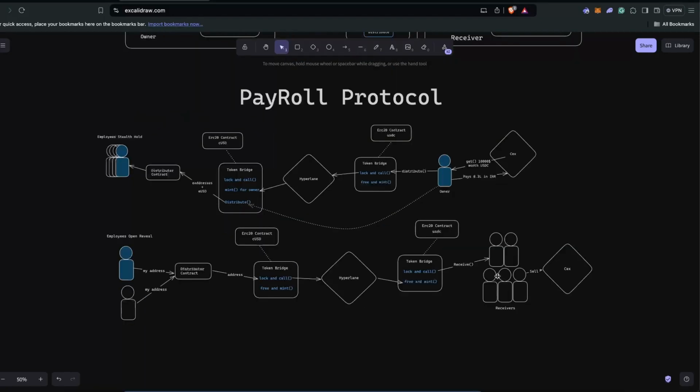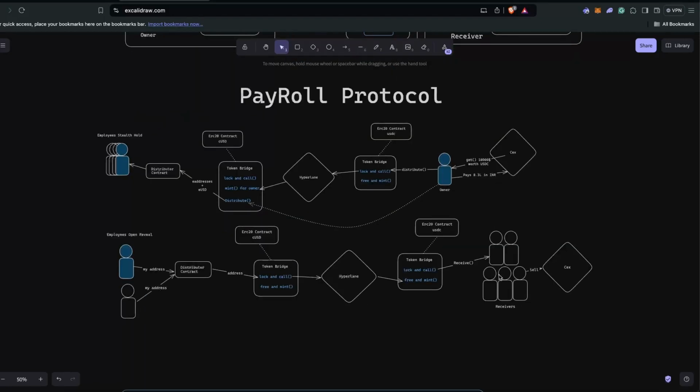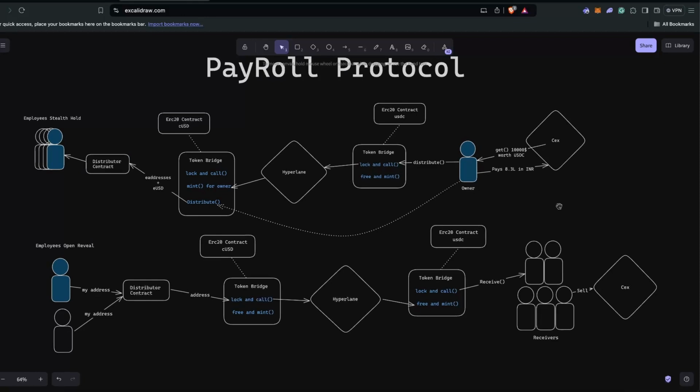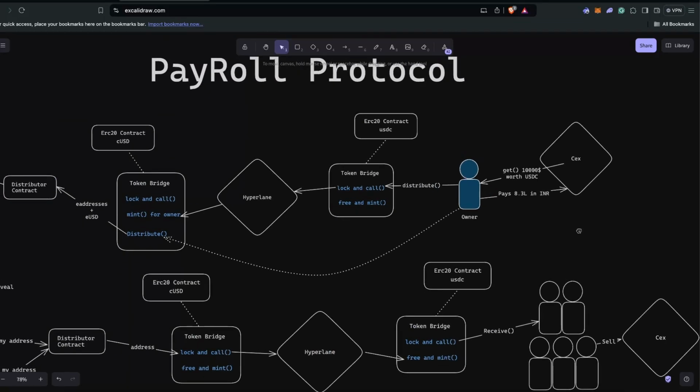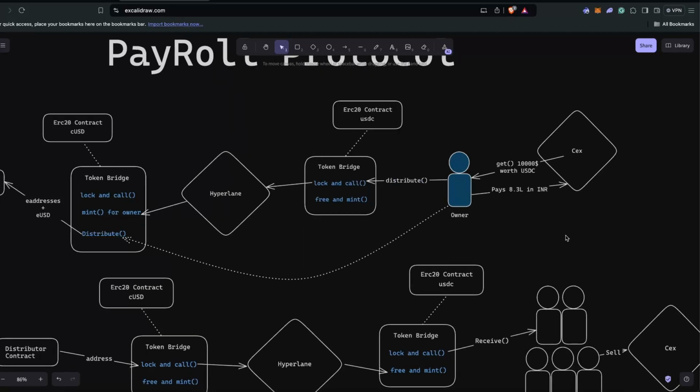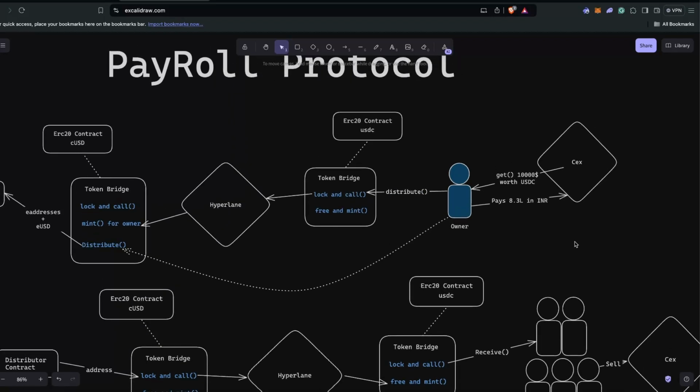But how does this actually work? How does this Payroll Protocol actually work? So let's understand. Suppose there is one organizer or company owner who wants to distribute a salary worth 10,000 USDC. He will pay in INR, 8.3 lakh, so basically he pays in the local fiat currency.